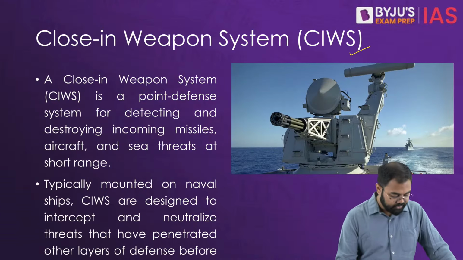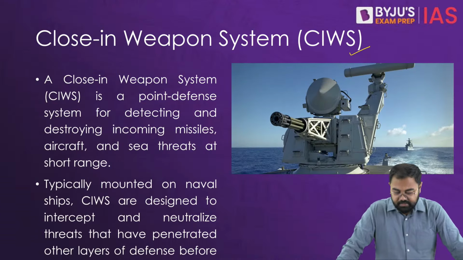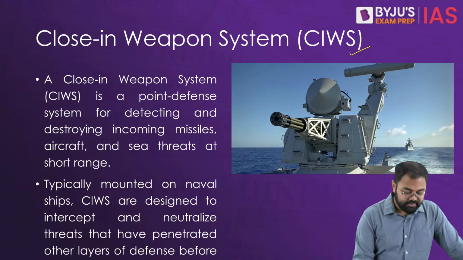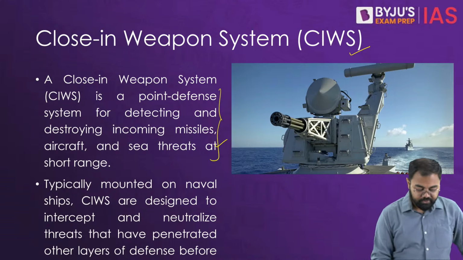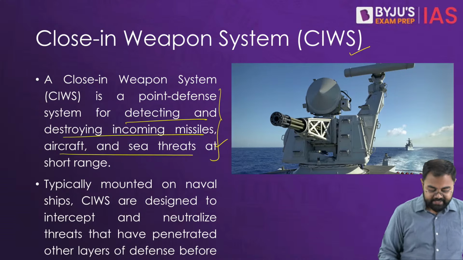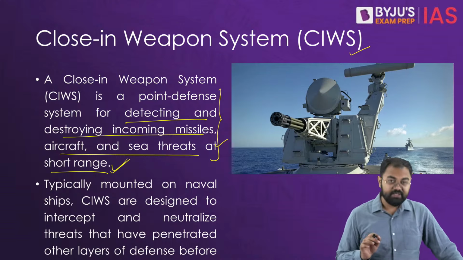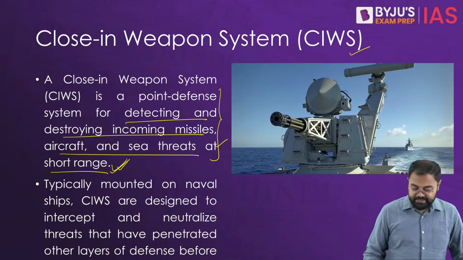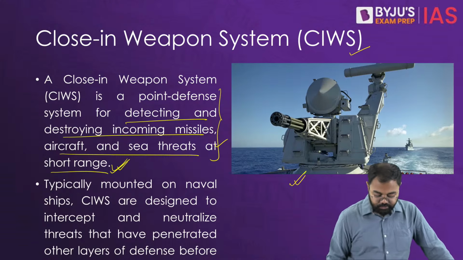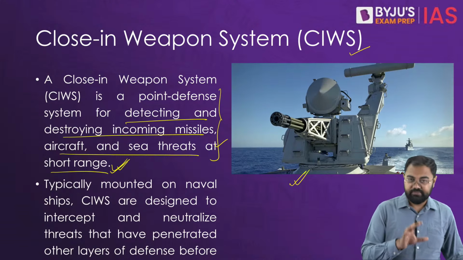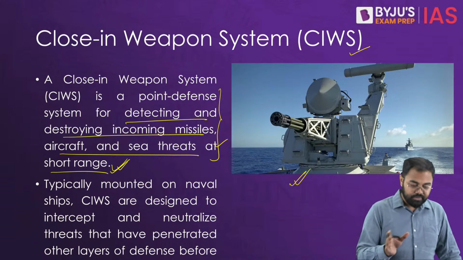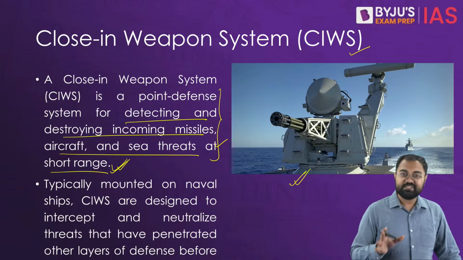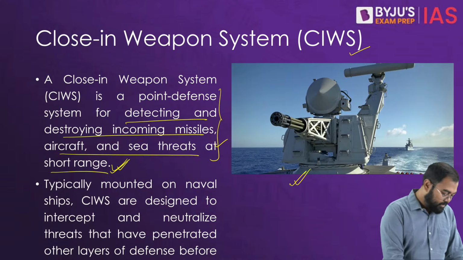Then after that, we have the close-in weapon system. This is the second part of the discussion in this article, and this close-in weapon system is a point defense system for detecting and destroying incoming missiles, aircrafts and sea threats, especially at a low or a very short range. So overall, what we see is that this is largely something that is used in the oceans, that it will be fitted with the naval capacity of a country, and India also now has been looking towards building of the close-in weapon system. So that was the second part of this particular deal.